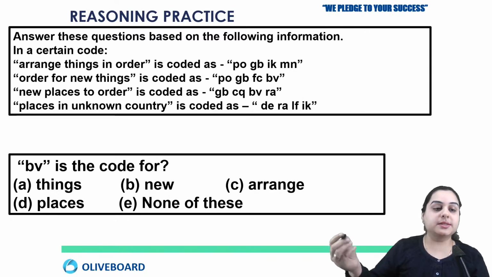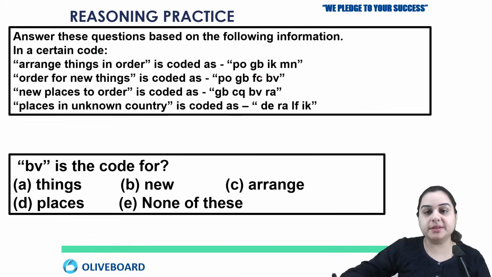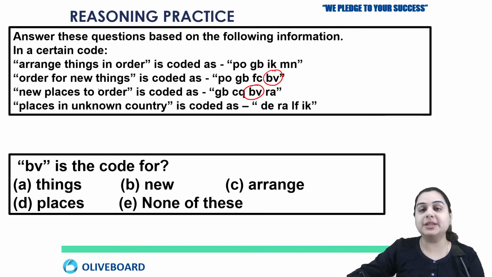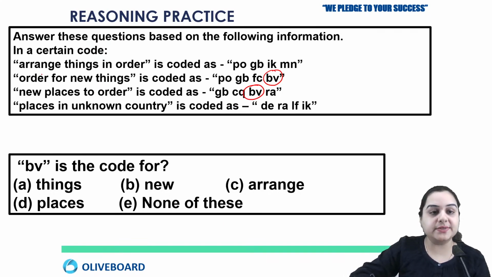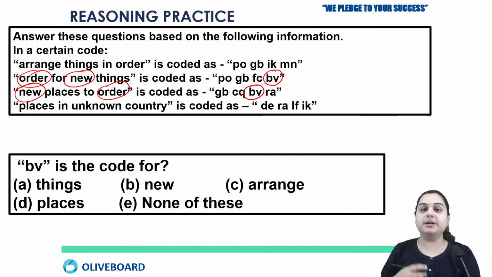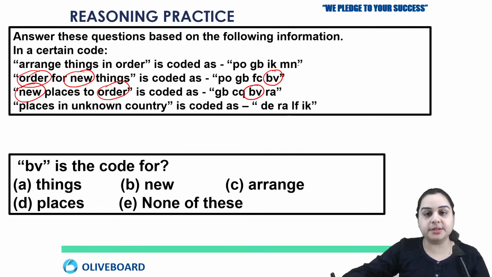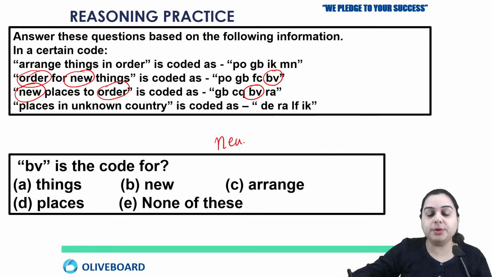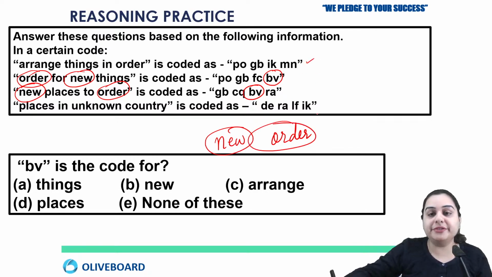Right. So here BV is given in second and third statement, only in second and third. So which is the word that is common in second and third? As we can see, order is common in both and also new is common in both. So when there are two words that are common, then we need to check where this code BV is not given. In the first and fourth statement, BV is not given. So now we have doubt between new and order. We just need to check new and order should not be given in first and fourth.